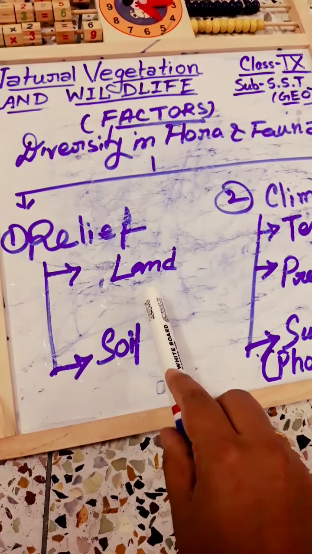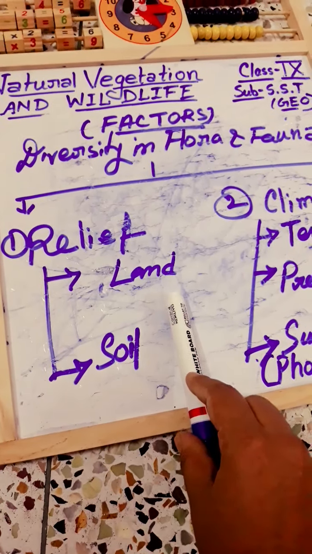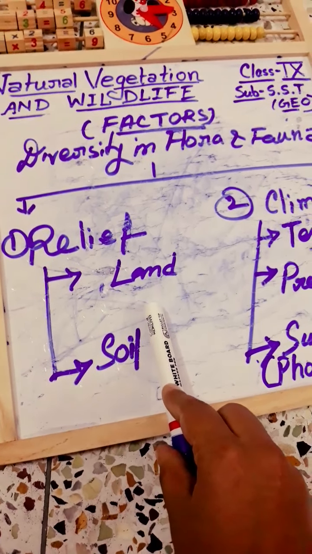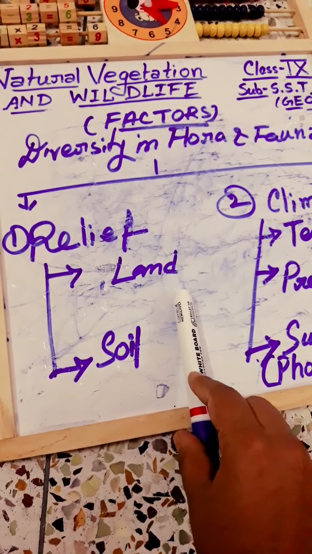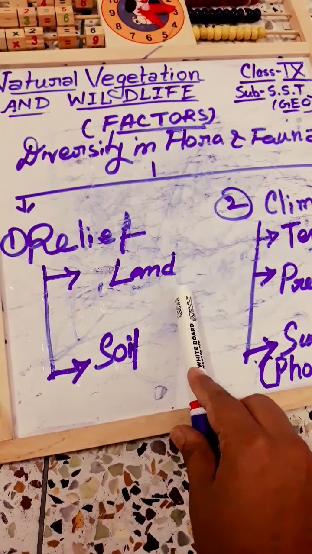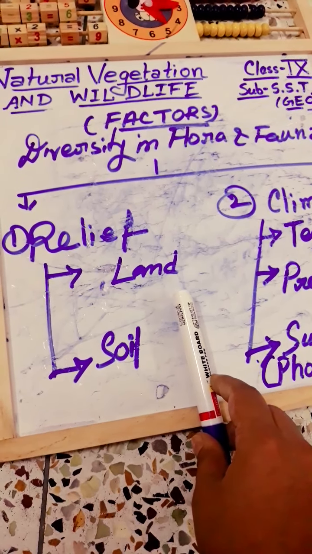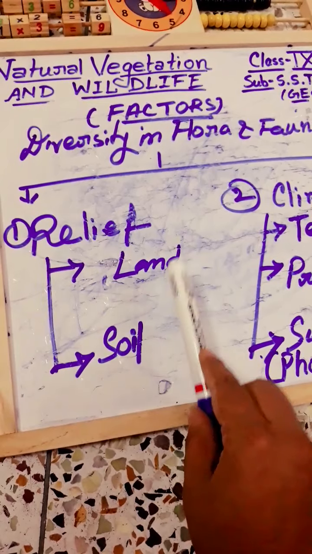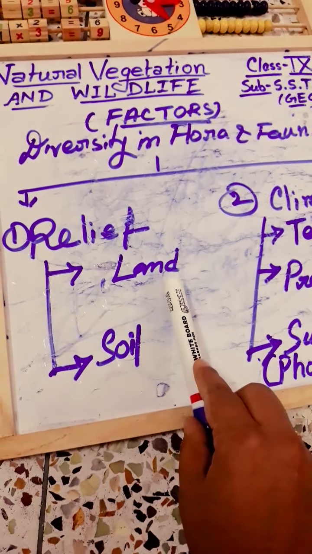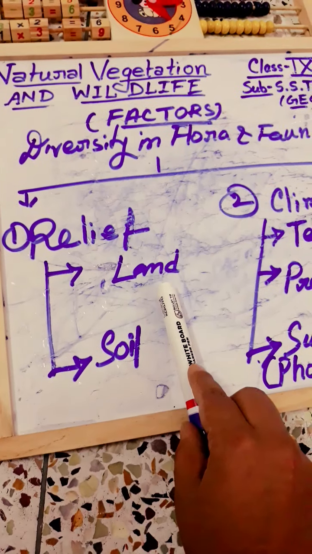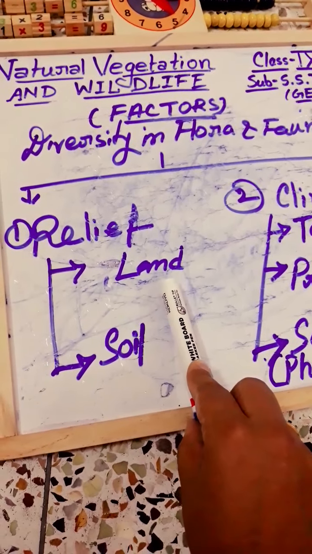In the mountainous and hilly area, the climatic condition is not same as our area. So the plain area is suitable for agricultural practice like paddy, wheat, etc. And the hilly and mountainous area is suitable mainly for grassland and woodlands, or they can give shelter to the varieties of wildlife.